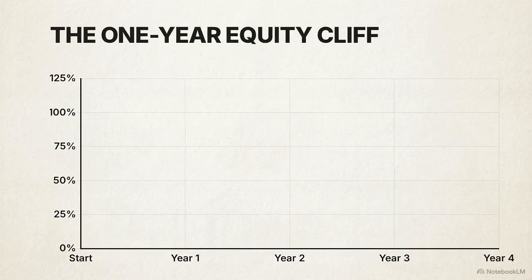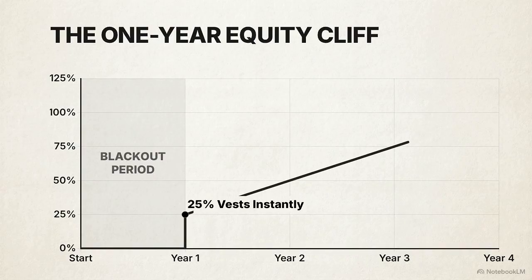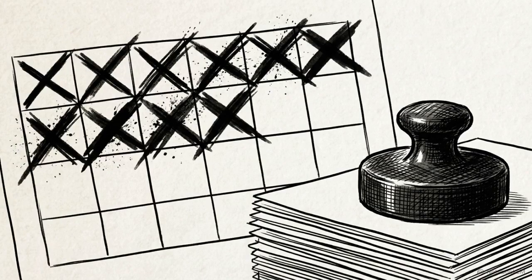Under this system, equity is earned incrementally. The 1-year cliff is a blackout period where the founder earns 0 equity. If they leave early, they walk away with nothing. At 12 months, 25% vests instantly, accruing steadily thereafter. This cliff is a structural bond guaranteeing founder retention during the startup's most volatile initial year.